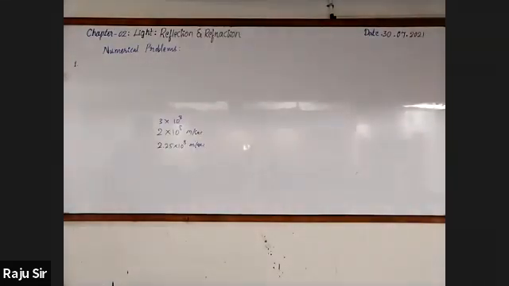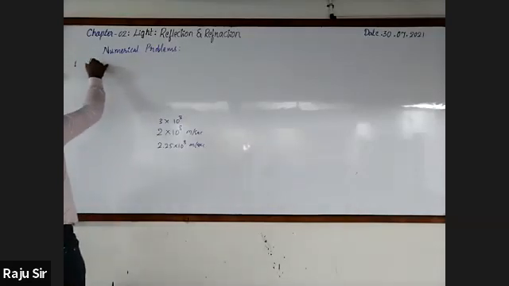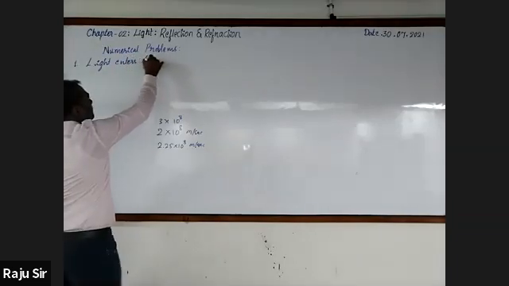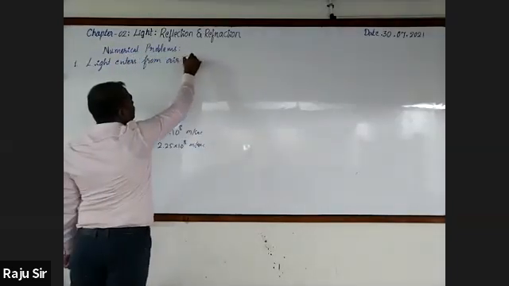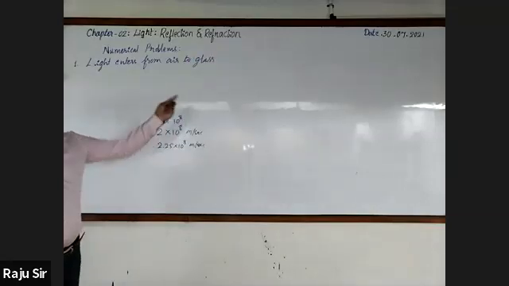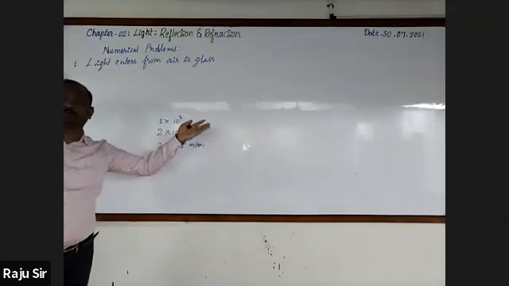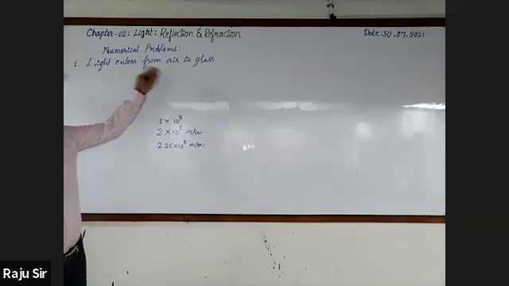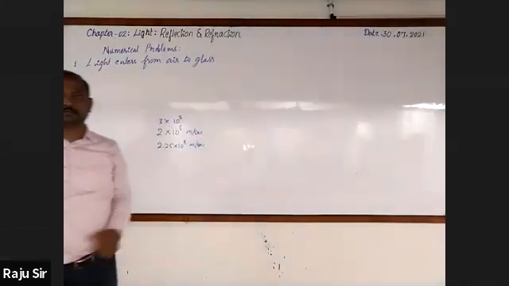Just one question which was given in the examination, simple one, but this was given for 1 mark. Light enters from air to glass. If light enters from air to glass, whether it bends towards the normal or away from the normal? Towards the normal. Moving from rarer medium to denser medium.